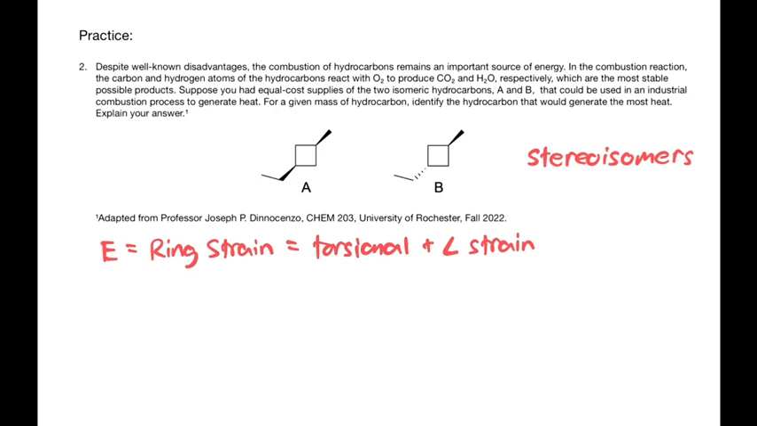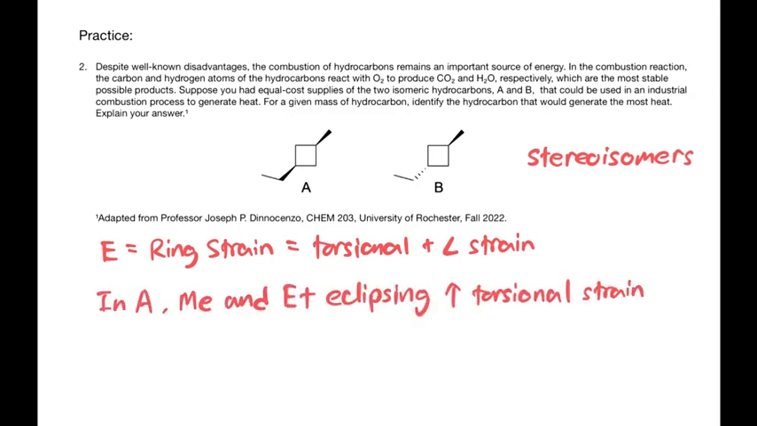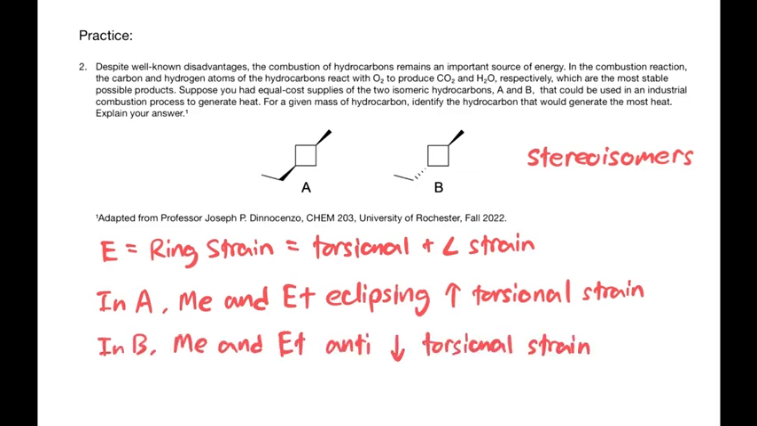The torsional strain in a molecule arises from the eclipsing interactions between adjacent atoms or groups. In cis-1-ethyl-3-methylcyclobutane, the ethyl and methyl groups are on the same side of the ring, leading to greater steric hindrance and increased torsional strain due to their proximity. This makes the cis isomer less stable and higher in energy. In contrast, in trans-1-ethyl-3-methylcyclobutane, the ethyl and methyl groups are on opposite sides of the ring, reducing steric hindrance and torsional strain. This makes the trans isomer more stable and lower in energy compared to the cis isomer.